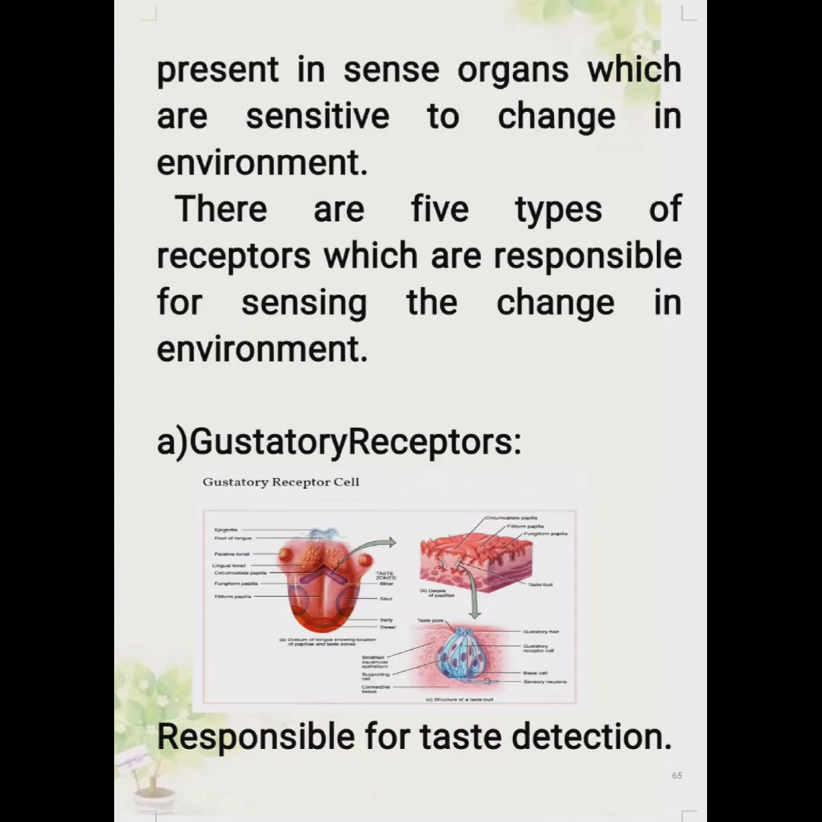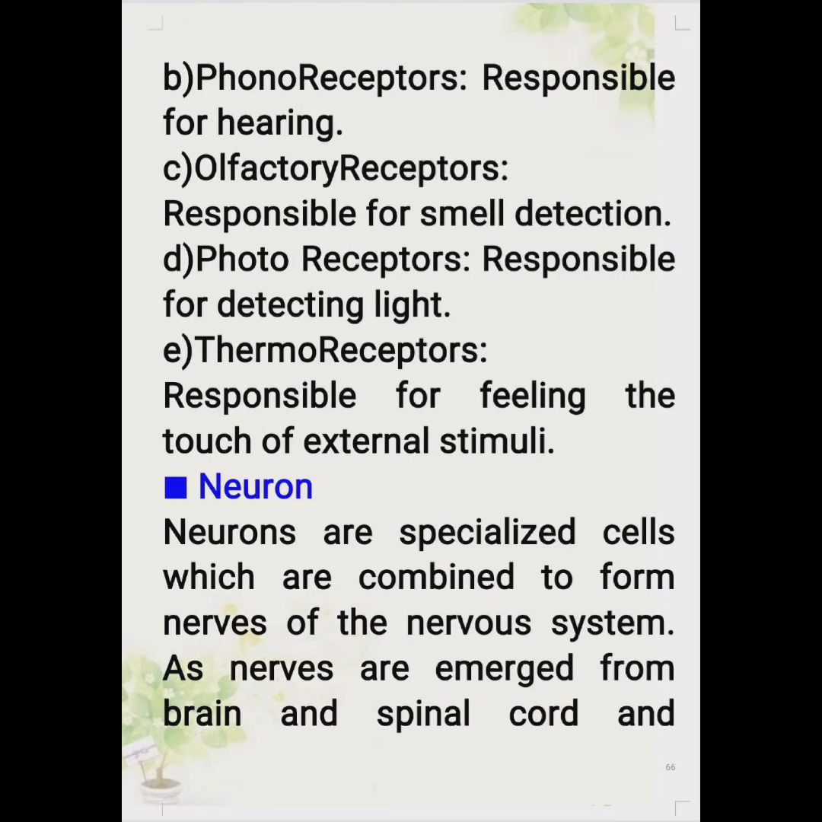Let's talk about the receptors. Receptors are groups of cells present in sense organs which are sensitive to changes in the environment. We have five types of receptors which are responsible for sensing the changes in the environment. These receptors are specialized tips of some nerve cells that detect information from the environment.